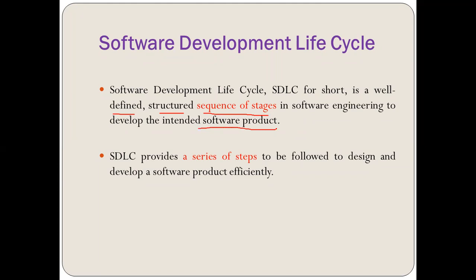That means whatever software we want to develop, we are going to use a well-defined and structured sequence of steps or stages, from stage one, that is the idea generation, till the last stage, that is software getting obsolete and again getting updated. That is called the software development life cycle.